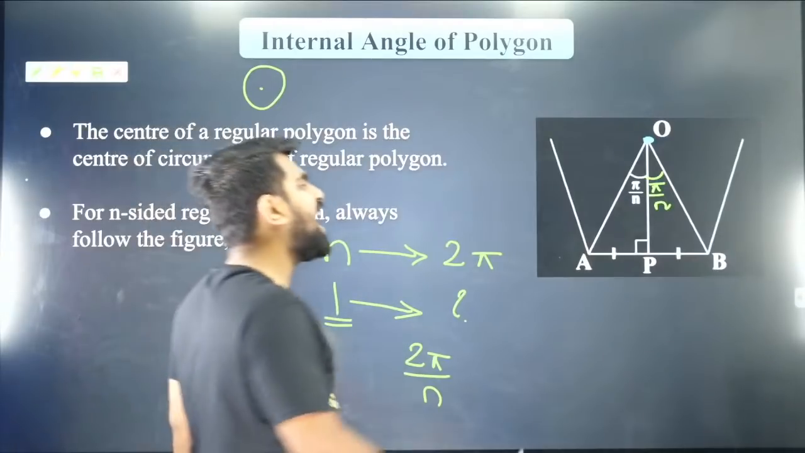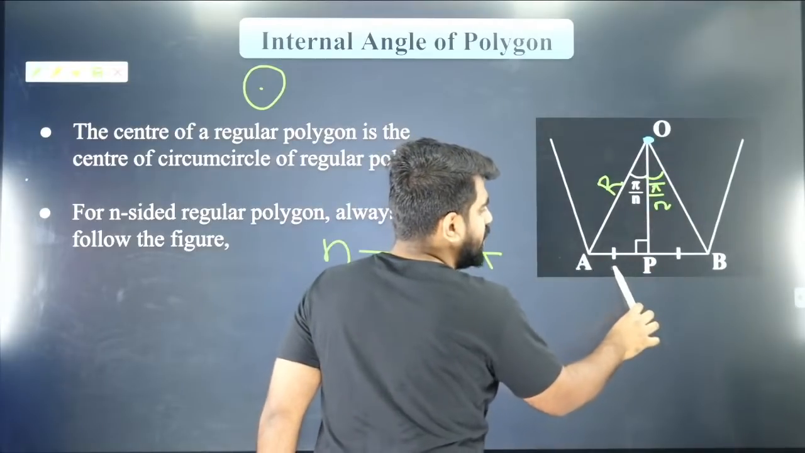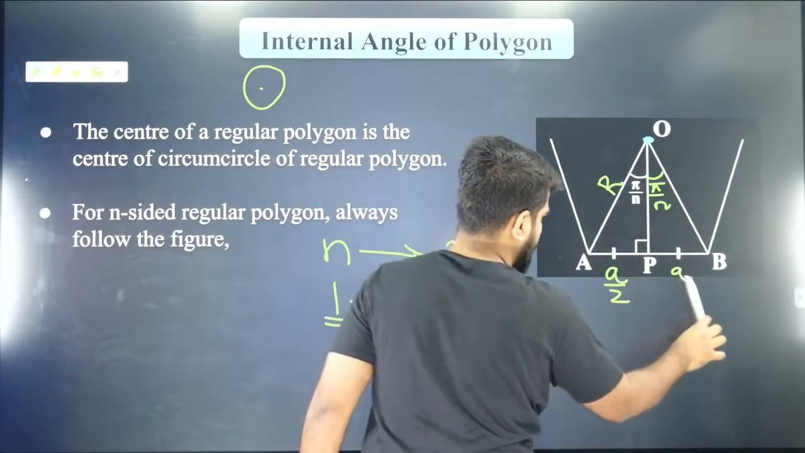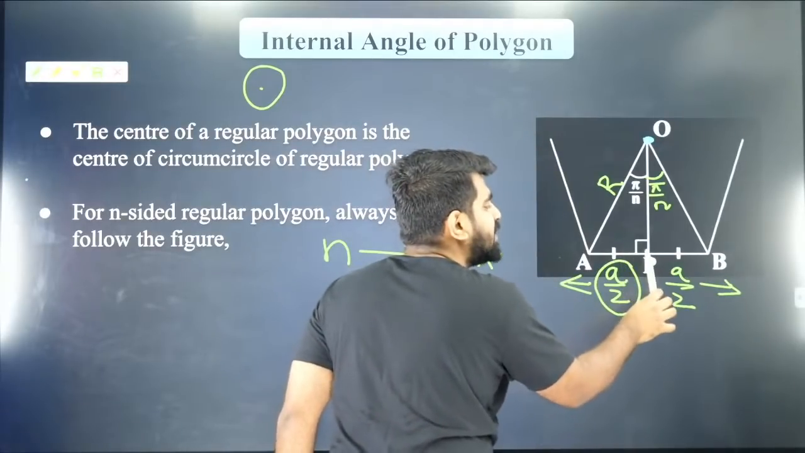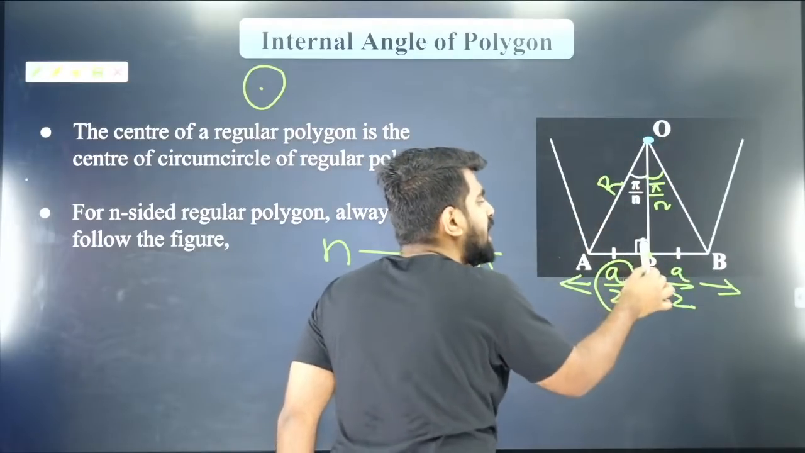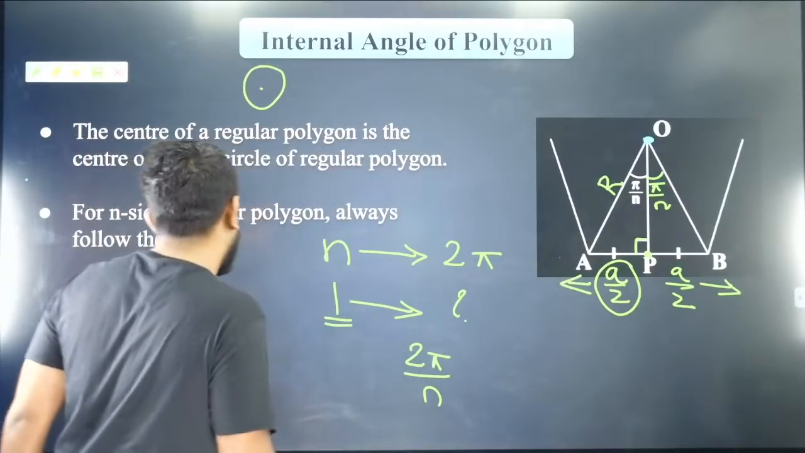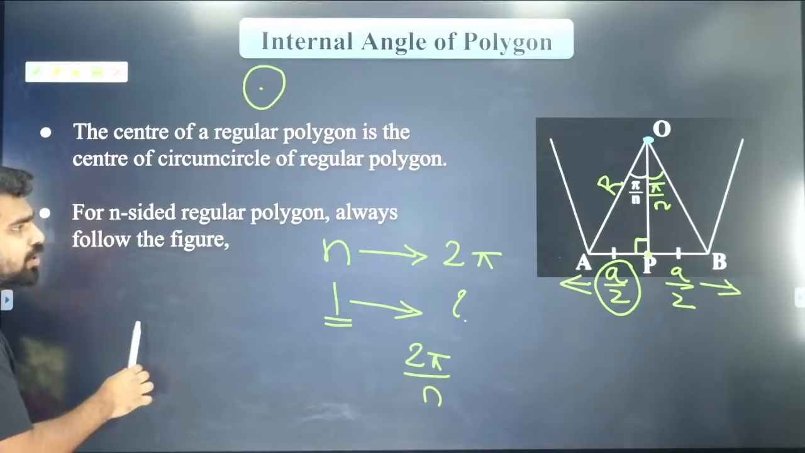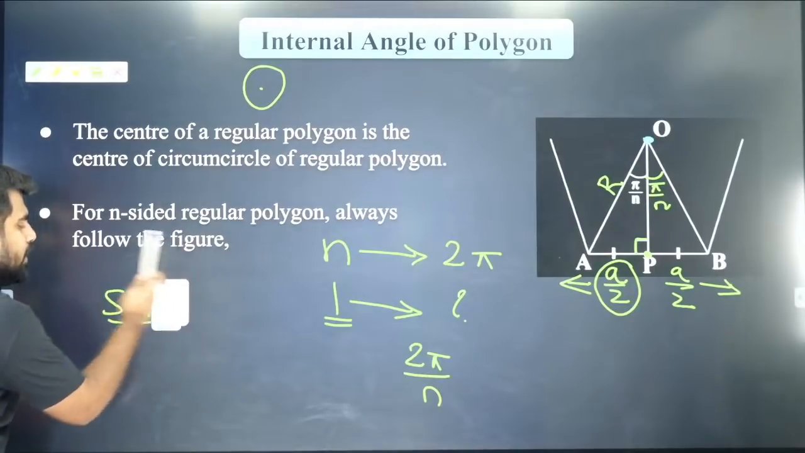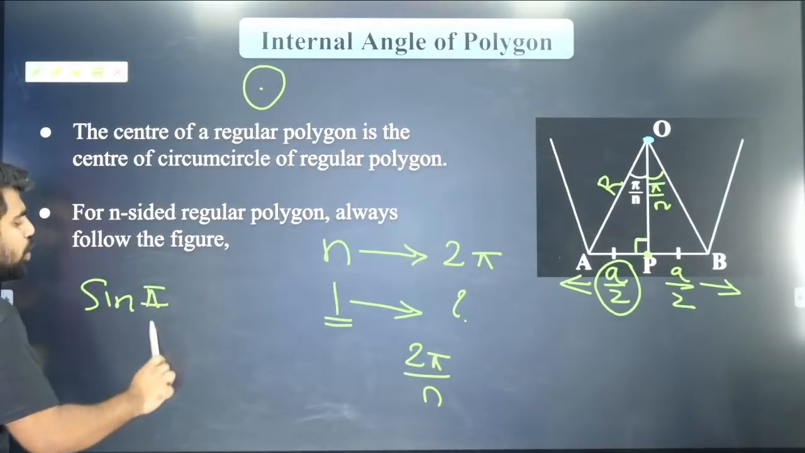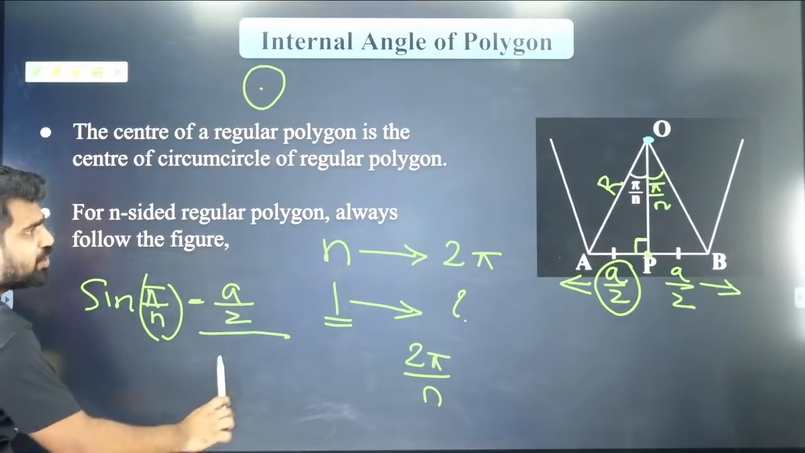Now you know that this is the radius of your circumcircle and this is your side length by 2. Let's say a is the side of your polygon and a by 2 will be half the side length, because I am dropping a perpendicular and it will bisect the side AB. Did you all understand it? So you get a very beautiful relation. Sine of pi by n will be equal to opposite, which is a by 2, divided by hypotenuse, which is R.